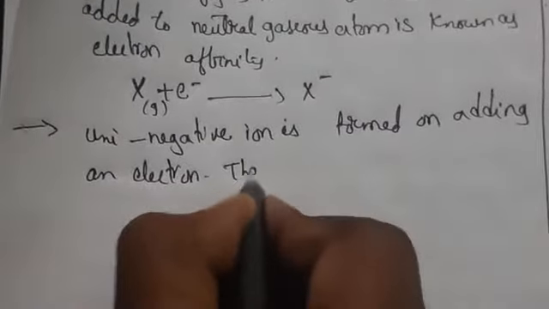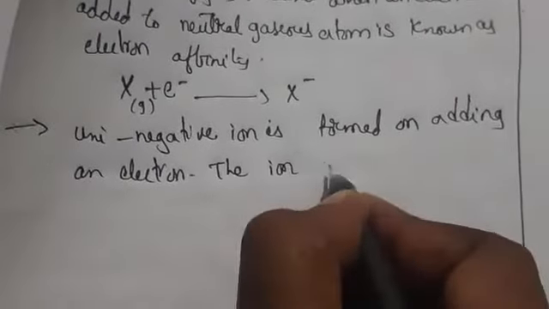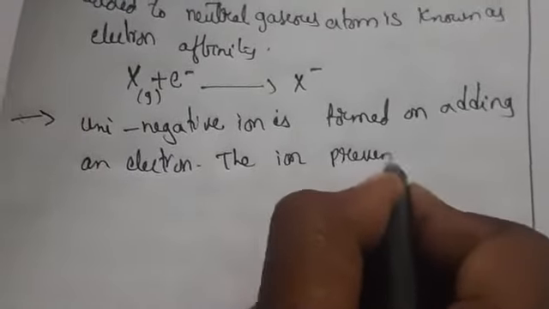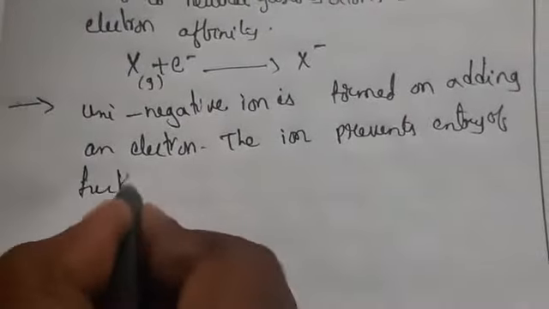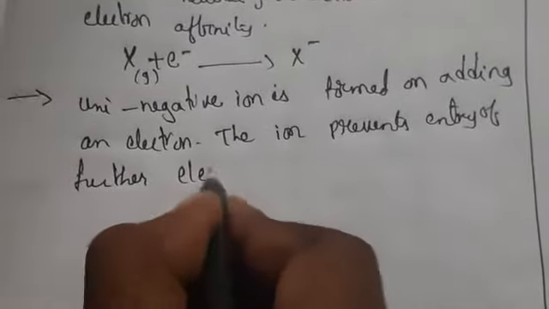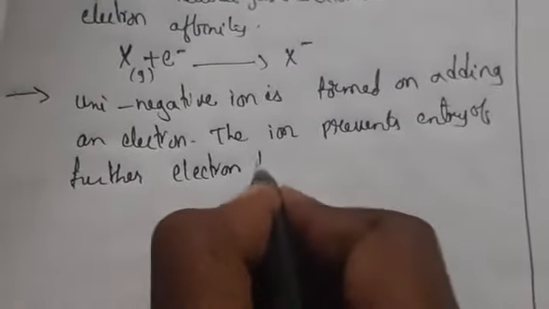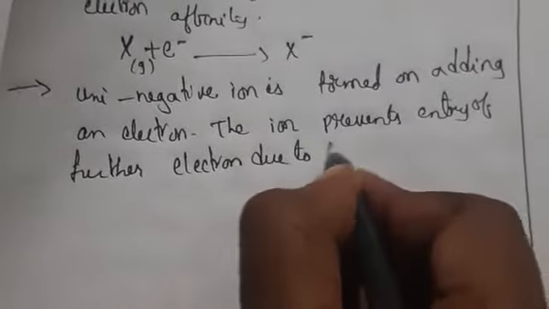The ion prevents the entry of a further electron due to repulsive forces.